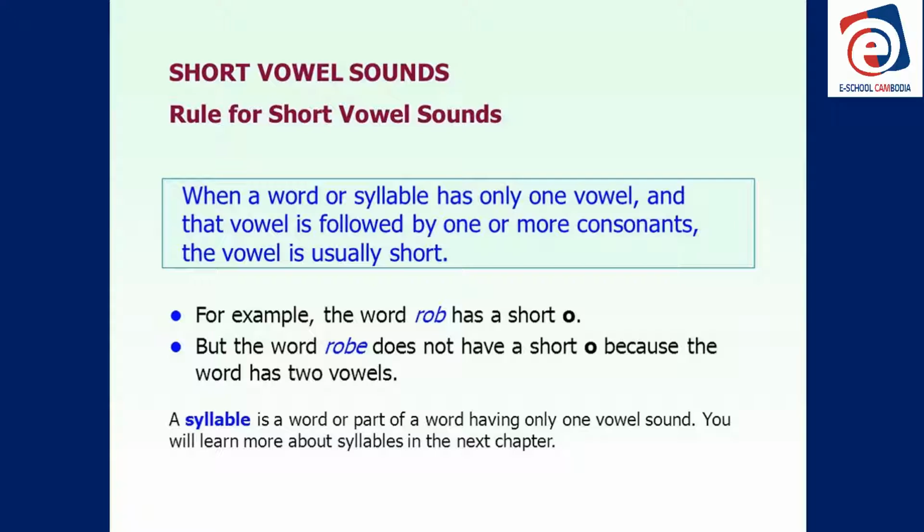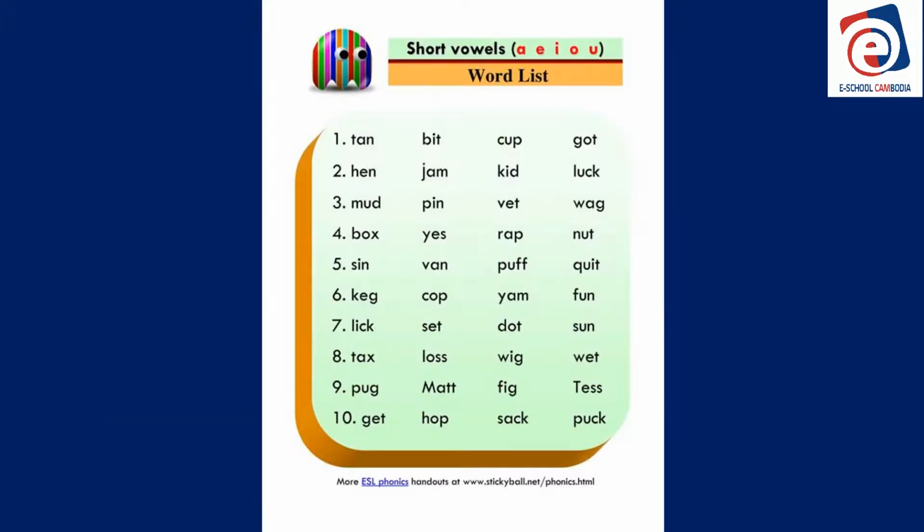But the word robe, R-O-B-E, does not have a short sound because of the E at the end. The E makes the vowel say the long sound. You take the E off, it's rob. But you add the E and it makes the O change the sound and say, oh, robe. Remember, a syllable is a word or part of the word that only has one vowel sound. You'll learn more about syllables later.